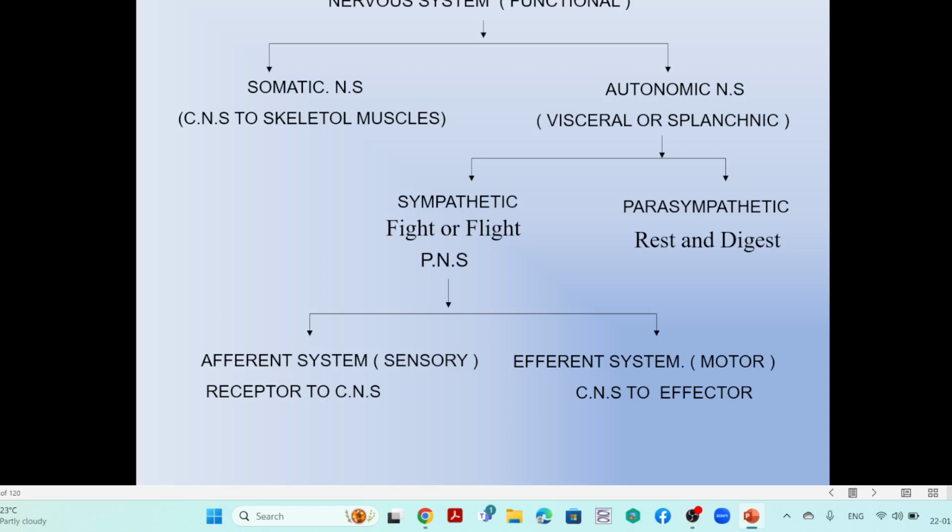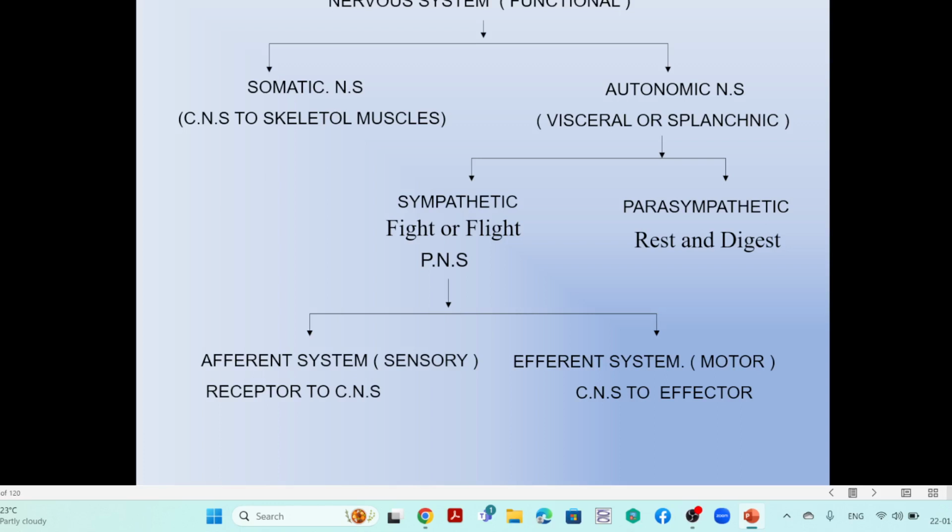Then coming back to the normal, that means after the environmental situation, again the organ is coming back to the normal state, that is called the parasympathetic system, that is rest and digest. So like that, in physiology we can take it simple: that is the somatic system, which is called the voluntary system, and another one is the involuntary system.